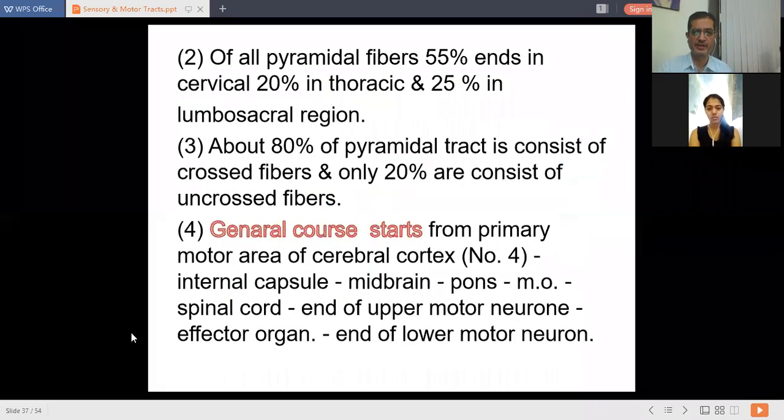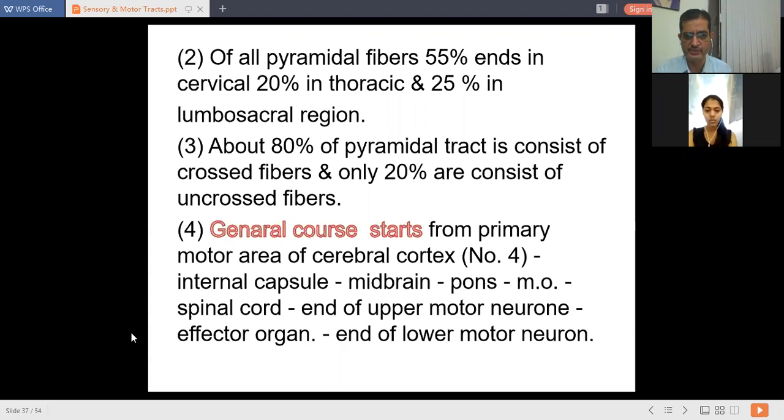The next important point: out of all these pyramidal tracts, 55% of tracts end in the cervical region, 20% of tracts end in the thoracic region, and 25% of tracts terminate in the lumbar region. So it is a very important characteristic feature. Then out of these pyramidal tracts, about 80% consist of crossed fibers. They are crossed and occupy the lateral column of the spinal cord, and only 20% remain uncrossed. They occupy the anterior column of the spinal cord.